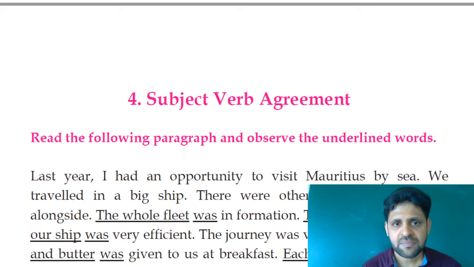Have you understood? And the next rule is when the subject is first person singular or plural, second person singular or plural, and third person plural, we have to use the base form of the verb. For example, I go to school. We go to school. First person singular and plural.